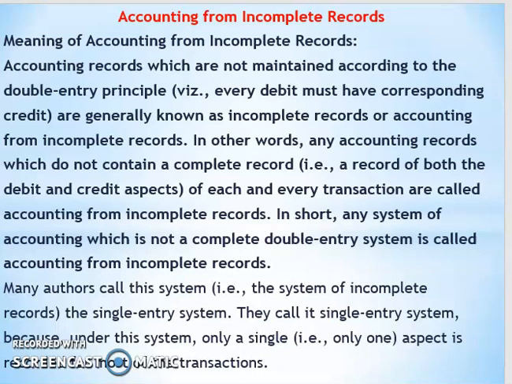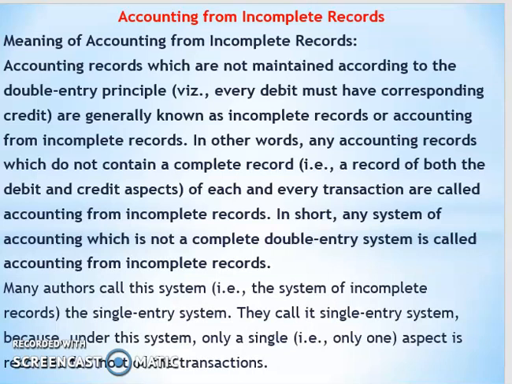They call it single entry system because under this system only a single aspect is recorded for most of the transactions. In short, any system of accounting which is not a complete double entry system is called accounting from incomplete records.